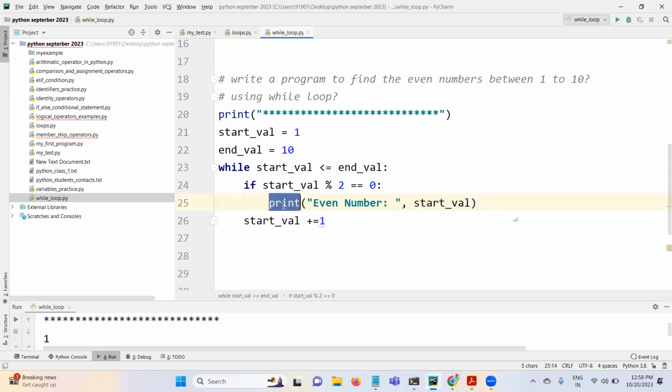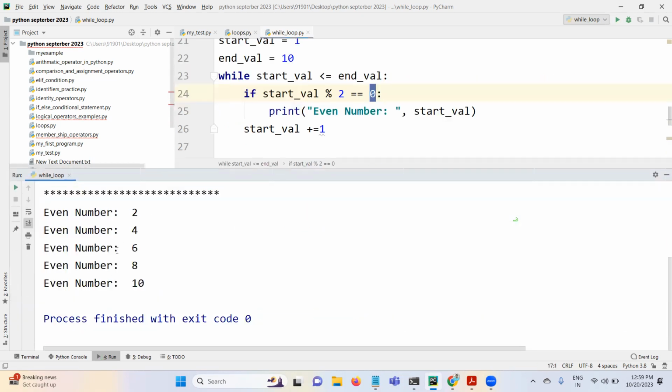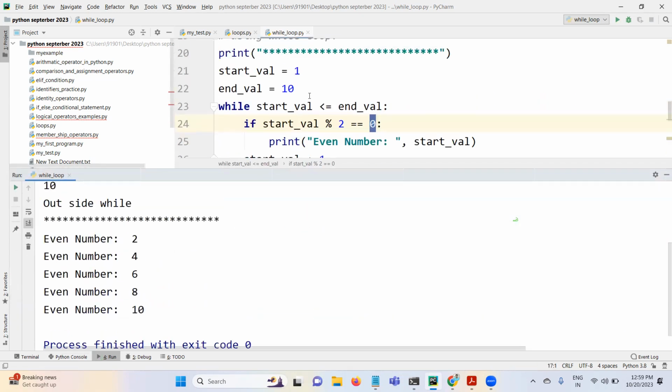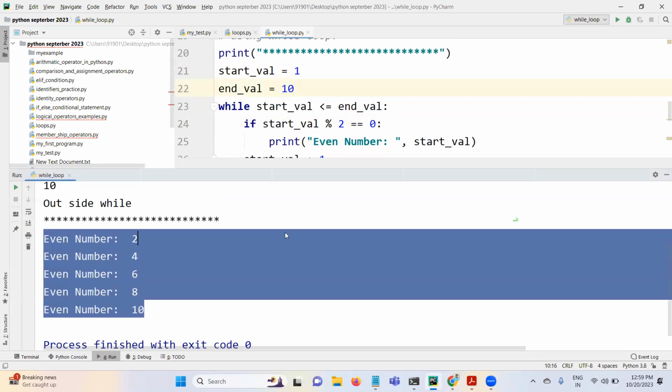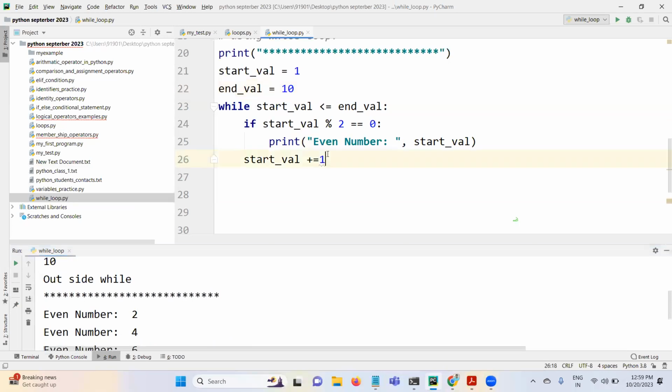When this condition becomes true, right? Let me run this program. 1 to 10: 2, 4, 6, 8, 10 are the even numbers. Am I able to get it or not?